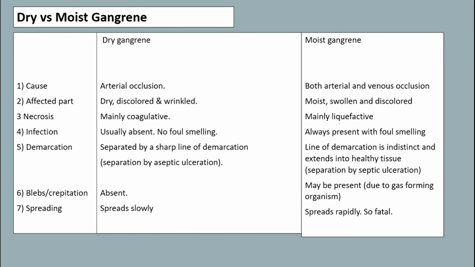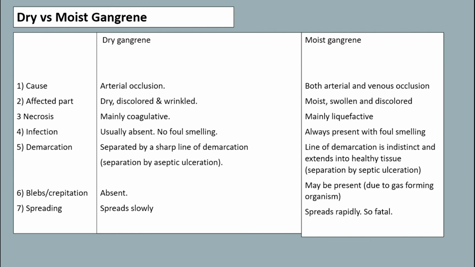The infection is usually absent with no foul smell in case of dry gangrene, but in moist, the infection is always present with foul smell. Dry gangrene is separated by a line of sharp demarcation, while moist gangrene shows no line of demarcation and it extends into healthy tissue.